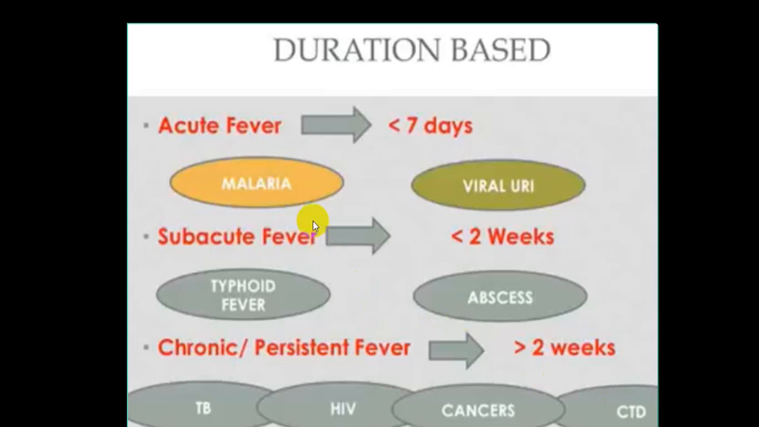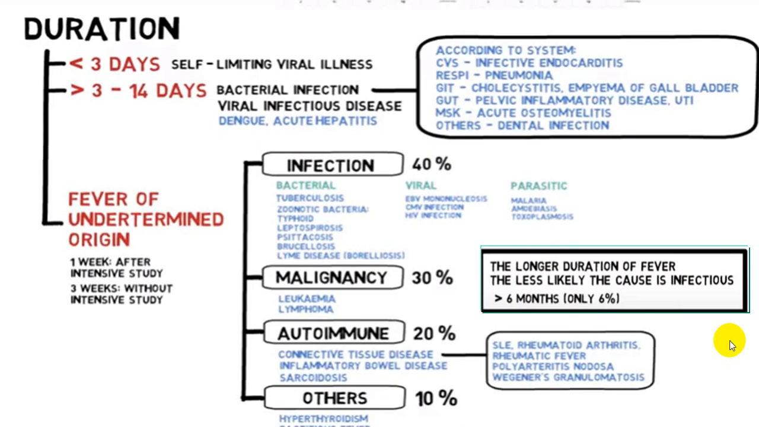Now if you see in this, malaria and viral fever will be very high grade fever, typhoid fever will be high grade, abscess will also be high grade, while tuberculosis will be low grade, cancer will be low grade, collagen disorders, connective tissue disorders, HIV, all those will be low grade fever.